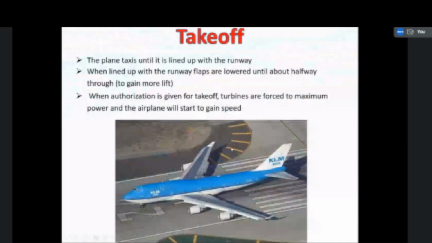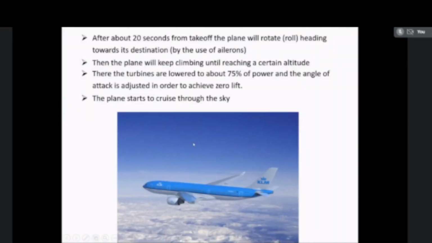After about 20 seconds from takeoff, the plane will rotate heading towards its destination. That is a rolling movement. The rolling movement is controlled by using the ailerons, which are provided in the wings. So when the rolling movements are provided, the plane will keep climbing until reaching a certain altitude. The turbines are lowered to about 75% of power, and the angle of attack is adjusted in order to achieve the zero lift.